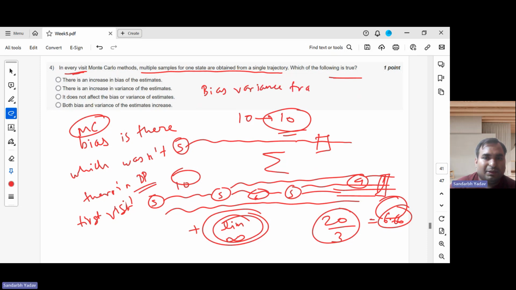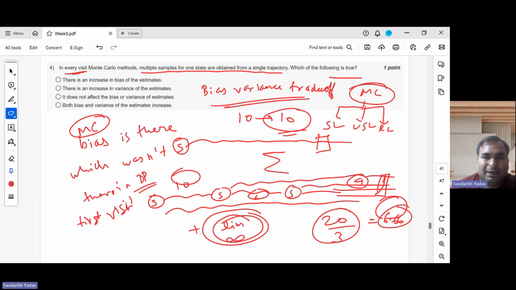Bias variance trade-off. This is a concept from classical machine learning, but it is applicable in ML, which is divided into supervised learning, unsupervised learning, and reinforcement learning. So the concepts of ML like bias variance trade-off apply to all of them. Basically the concept is if bias increases, then variance decreases. And if bias decreases, then variance increases. That's why we need some kind of sweet spot. So one decreases, other increases. So this is the sweet spot which we want.